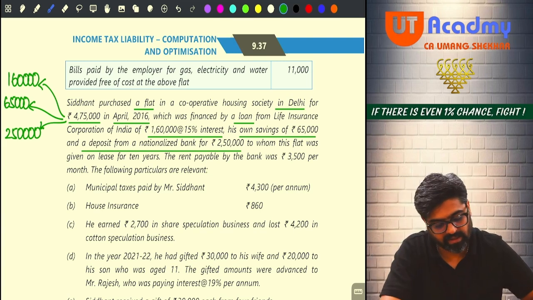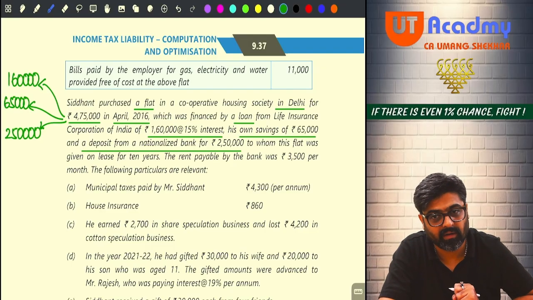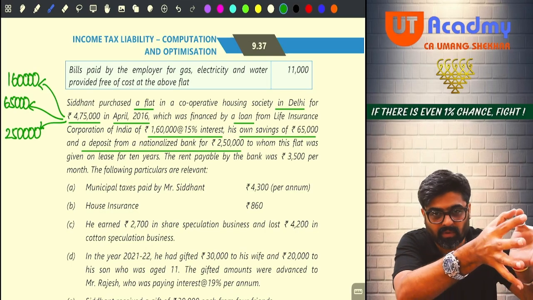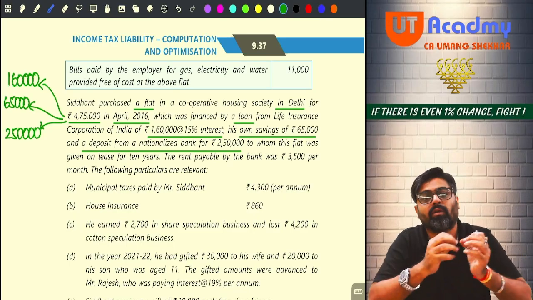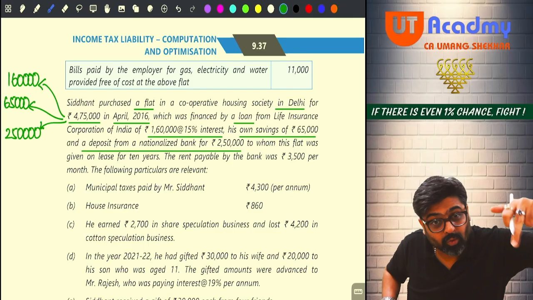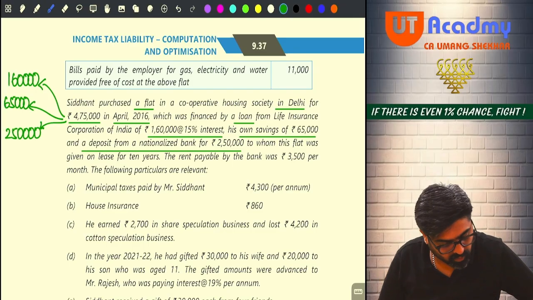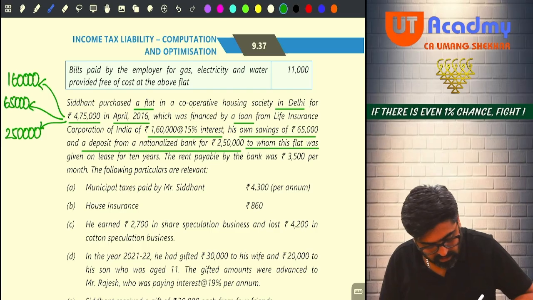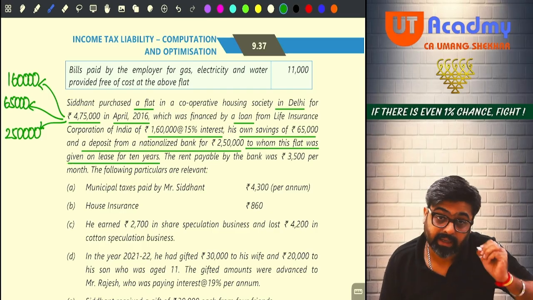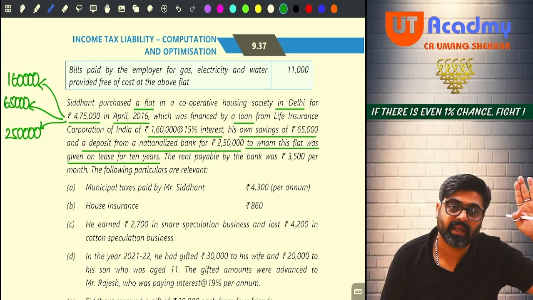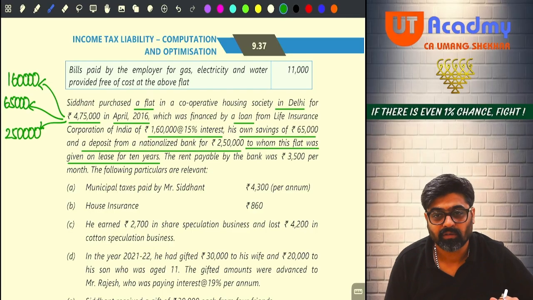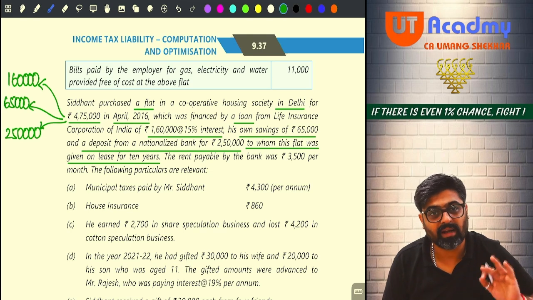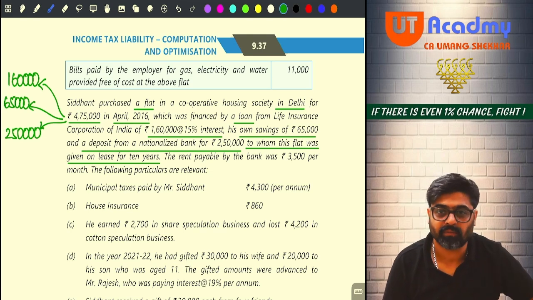You have withdrawn your deposit from that same bank to whom this flat was given on lease for 10 years. So since then, the flat is given to the same bank for a rent. So this flat will be let out in this year also.